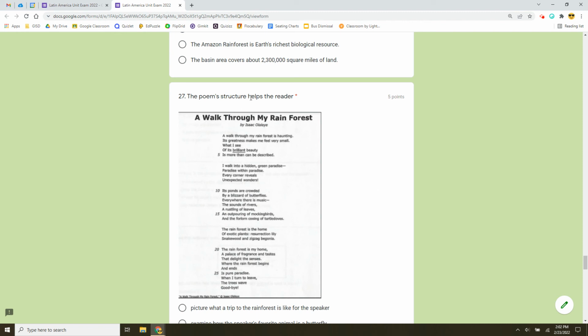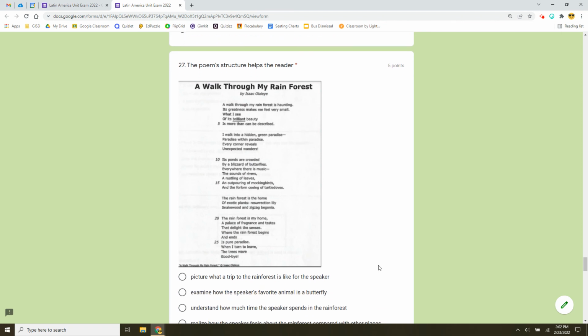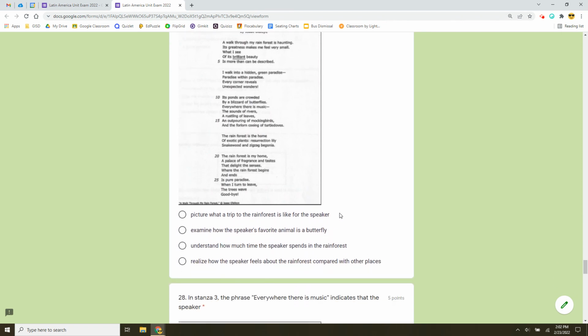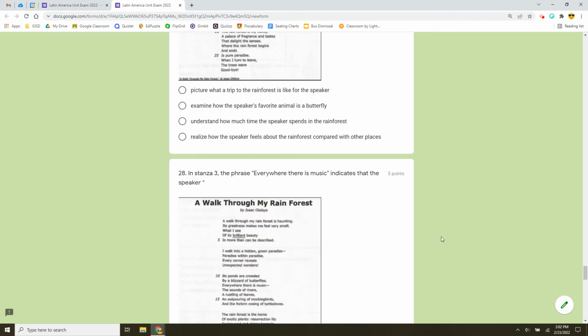So the structure of the poem helps the reader picture what a trip to the rainforest is like for the speaker, examine how the speaker's favorite animal is a butterfly, understand how much time the speaker spends in a rainforest, or realize how the speaker feels about the rainforest compared with other places.